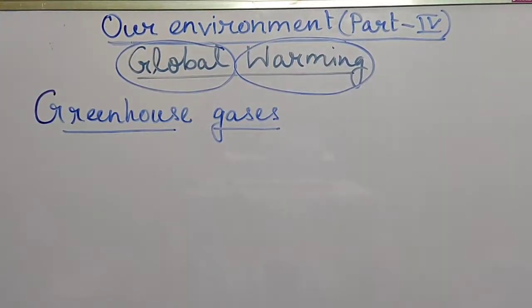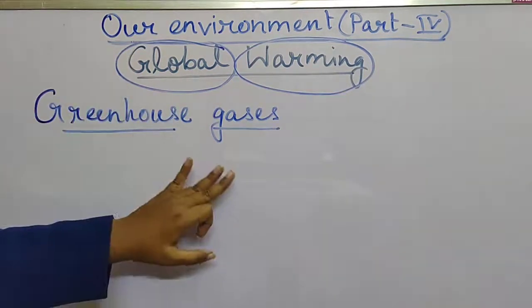The gases which are present around earth in the atmosphere and which are responsible for retaining the solar radiation, or absorbing the solar heat and causing an abnormal increase in the temperature of earth, are called greenhouse gases, right?